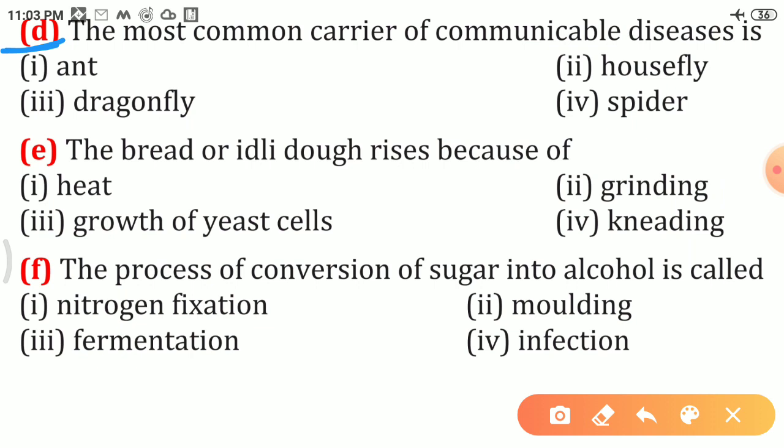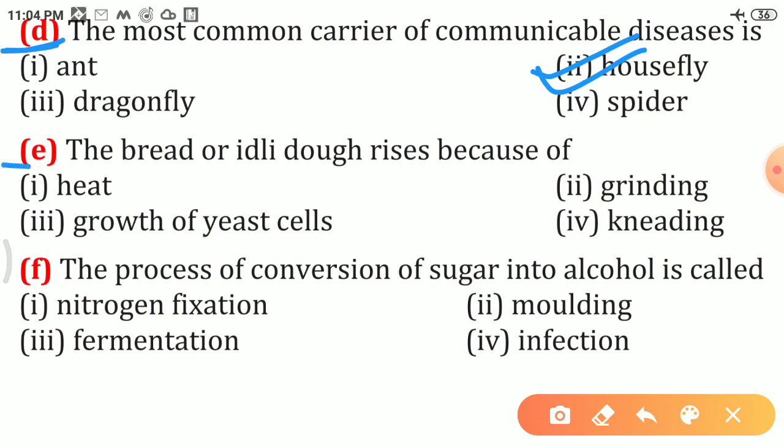The flies sit on garbage and animal excreta. Pathogens stick onto their bodies, and when these flies sit on uncovered food, they may transfer the pathogens. Whoever eats the contaminated food is likely to get sick. So here the most common carrier of communicable diseases will be housefly.